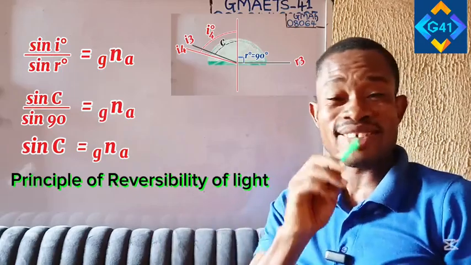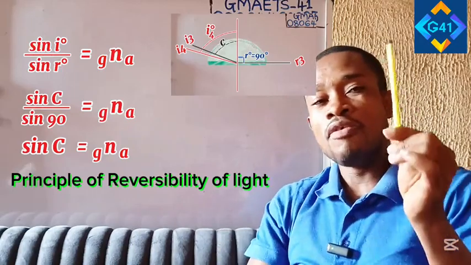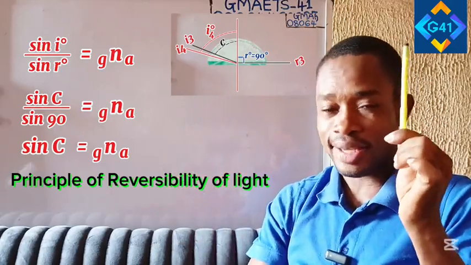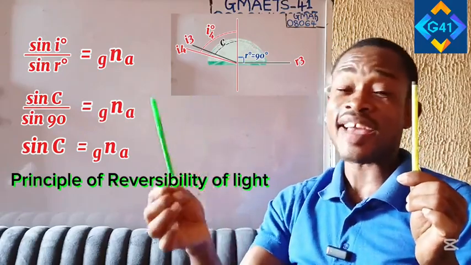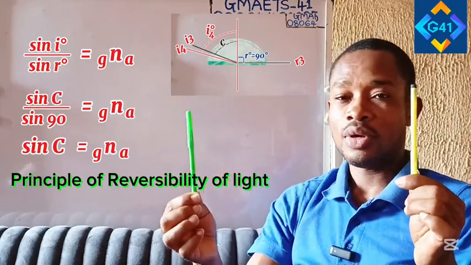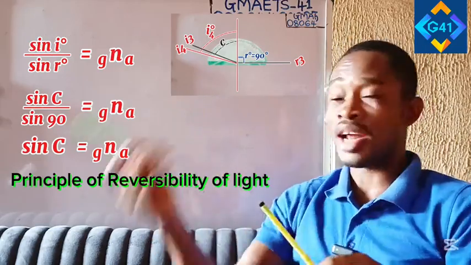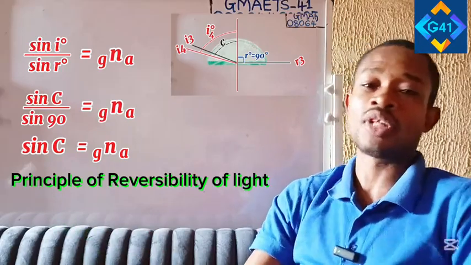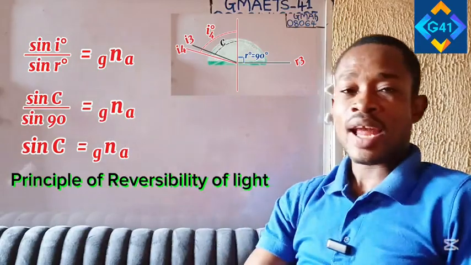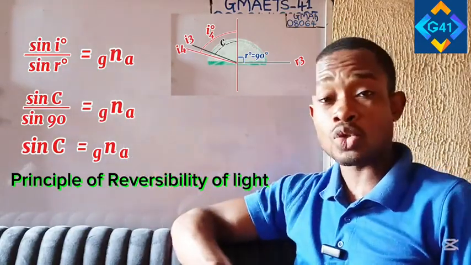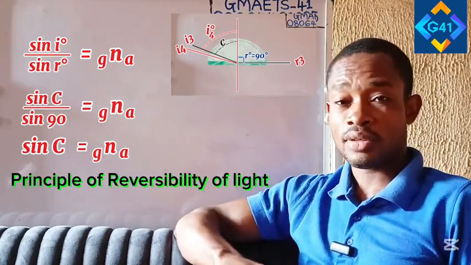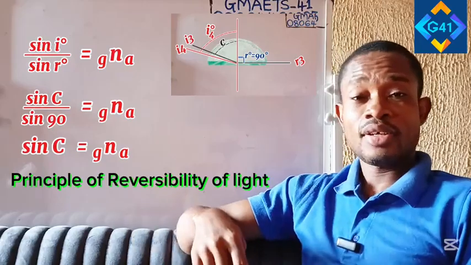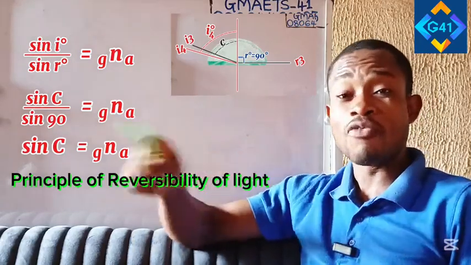For that reason, if I tell you that light is moving from this material into this material, and the refractive index of this material is A, the refractive index of the material it is entering will be 1 over A. What does that mean? Light is moving from one medium to another medium. The refractive index of one of them is simply the inverse, the reciprocal, of the other one. Coming back to this analysis, since sin C is equal to the refractive index of air, and light is traveling from glass to air, if I know the refractive index of air, the refractive index of glass will simply be 1 over that of air.